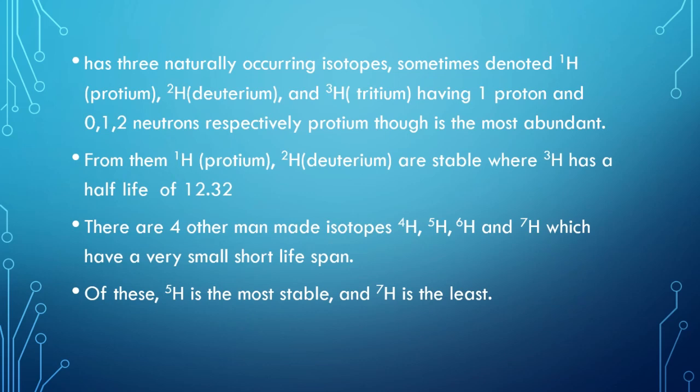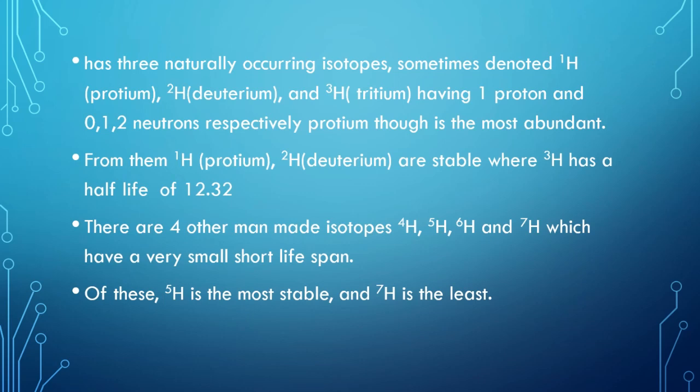H1, that is protium, and H2, that is deuterium, are stable, meaning they can exist forever. Whereas H3 has a half-life of 12.32 years. Half-life is nothing but the lifespan for which a particular isotope of an element can survive. After the end of the half-life, the isotope will change or take up a new form.